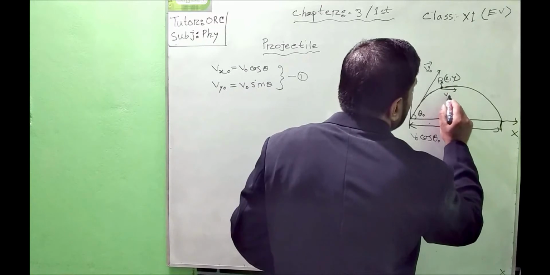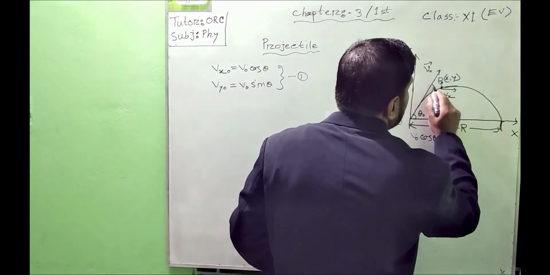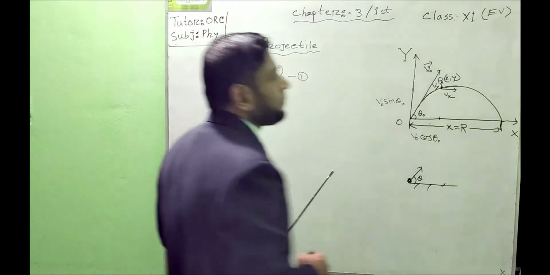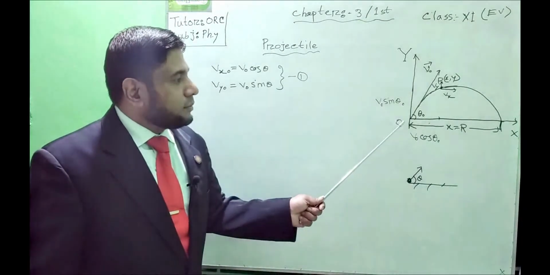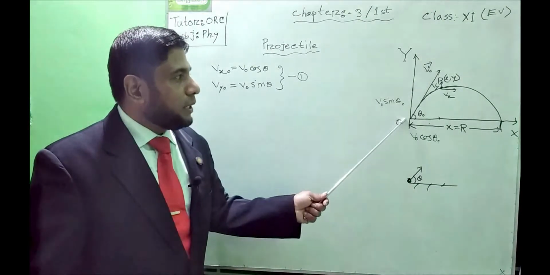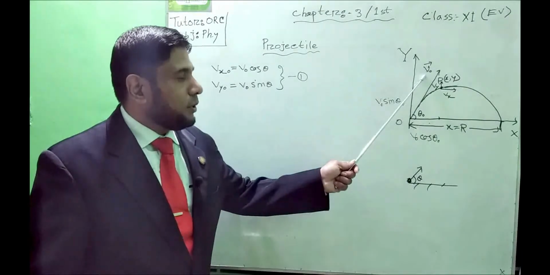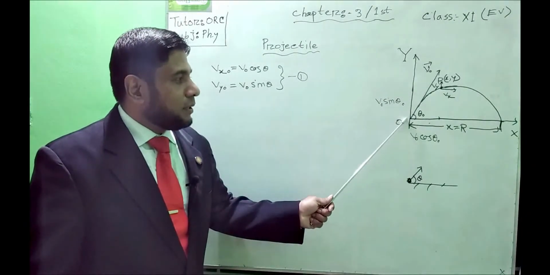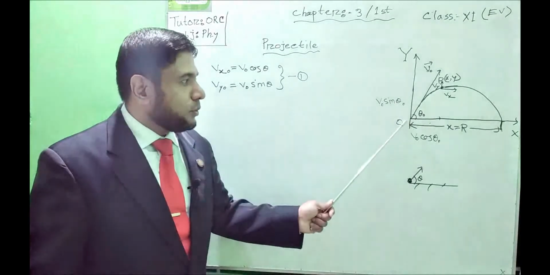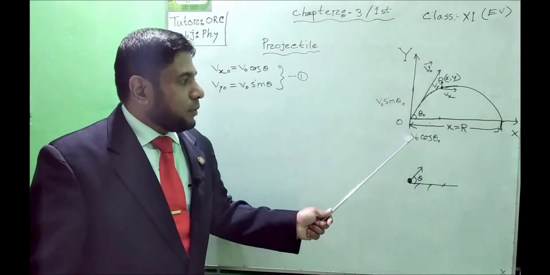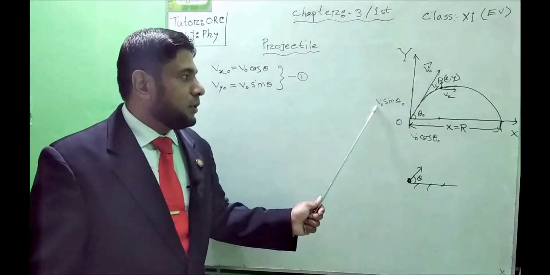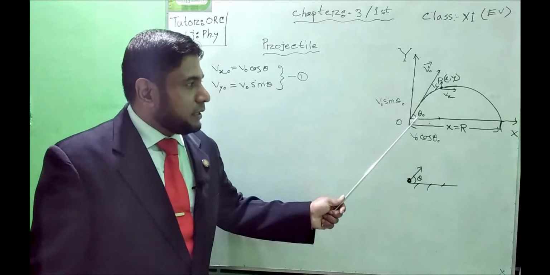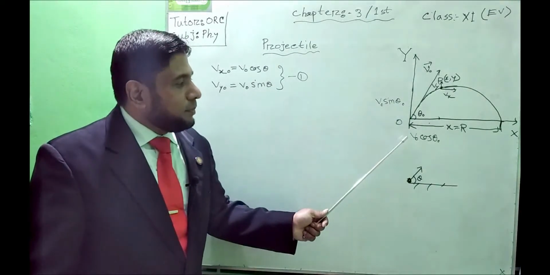So in this case, at point P, there will also be two components of the velocity. One is the horizontal component Vx, and another is the vertical component Vy. So let us say again, from the point of projection O, we have thrown the projectile with the velocity v naught, and at the beginning point the velocity has been divided into two components. One is the horizontal component v naught cos theta, and another is the vertical component v naught sin theta naught. Here theta indicates theta naught, no problem.